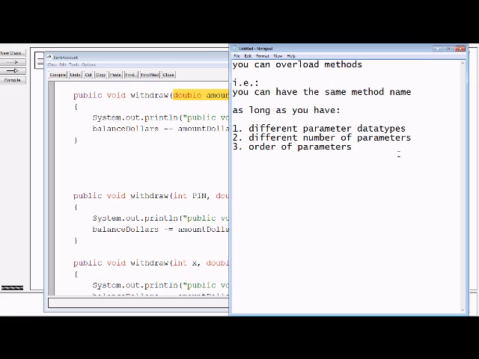How important is this? This is 10 out of 10 in importance. For example, System.out.println. Well, you know you can put anything in here. Doubles, ints, chars, booleans, strings, string followed by a char, string followed by an int, followed by another string. It all works. This is a very heavily overloaded method. We use overloaded methods all the time. This is definitely quizzable. Okay, I'll end this and start a new one in a minute.